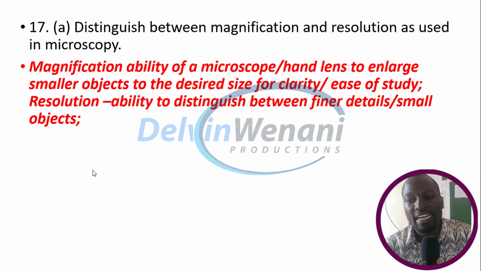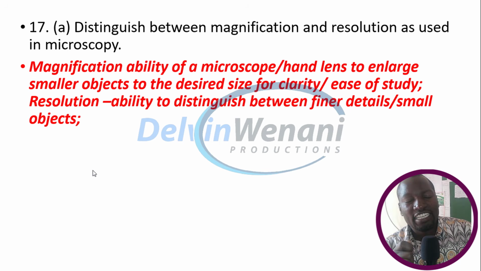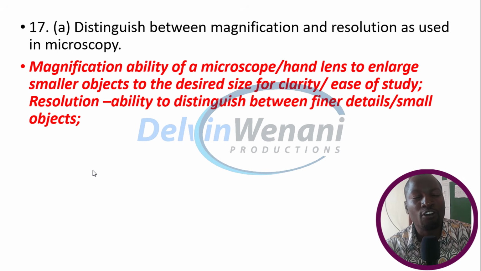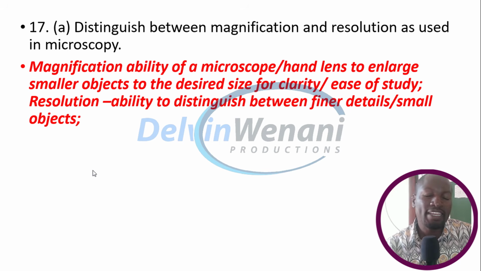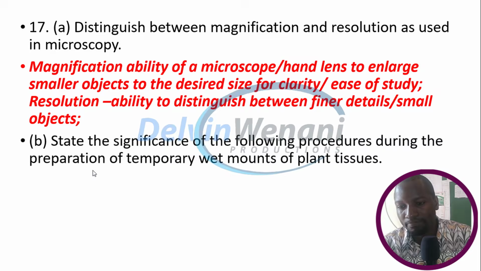Magnification is the ability of a microscope or a hand lens to enlarge smaller objects to the desired size, while resolution is the ability to distinguish between finer details of objects or specimen.